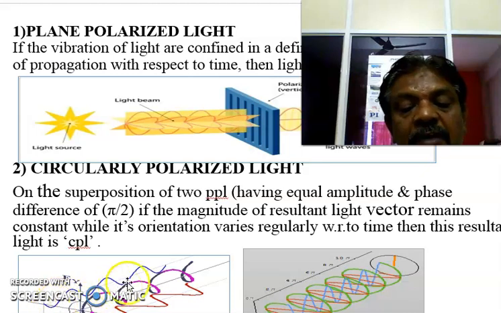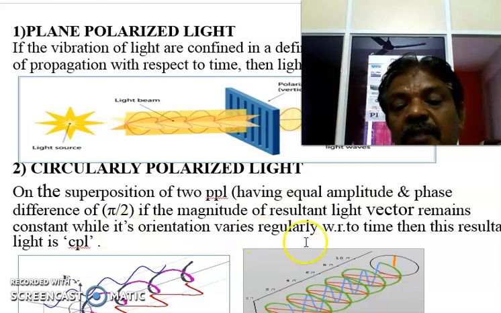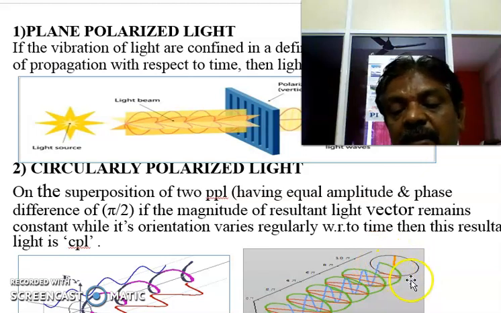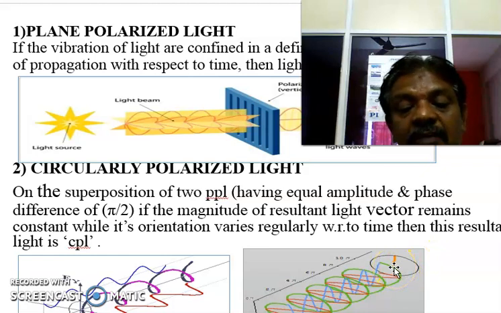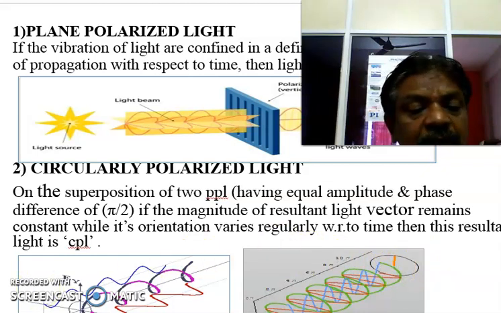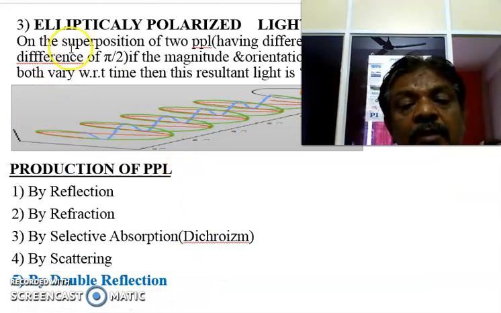You know that horizontal plane polarized light is the red one, and vertical plane polarized light is the blue one. Both are allowed to combine with a phase difference of pi by 2. Then a resultant wave is formed with a constant magnitude and orientation at regular intervals. Then it is called circular polarized light. This circular polarized light has equal intensity and equal velocity along all directions, that is, the perpendicular direction and the parallel direction.